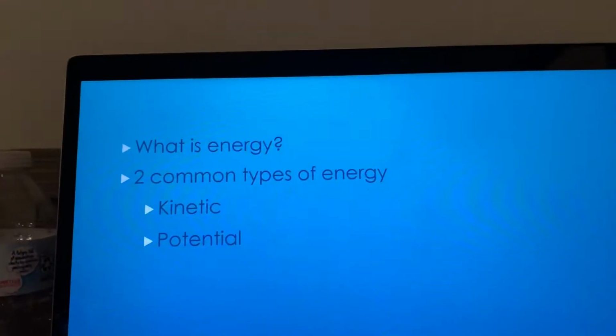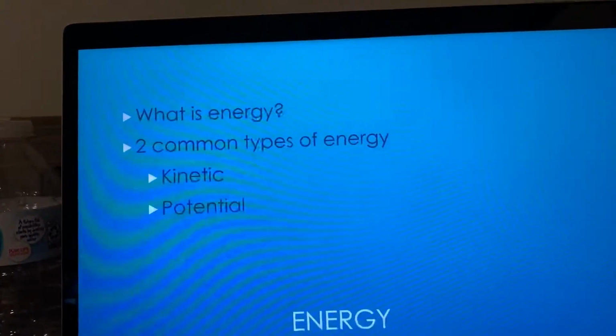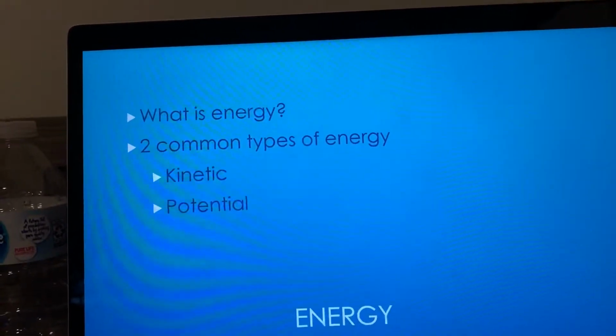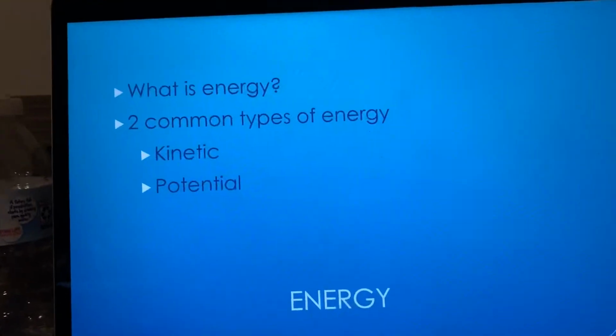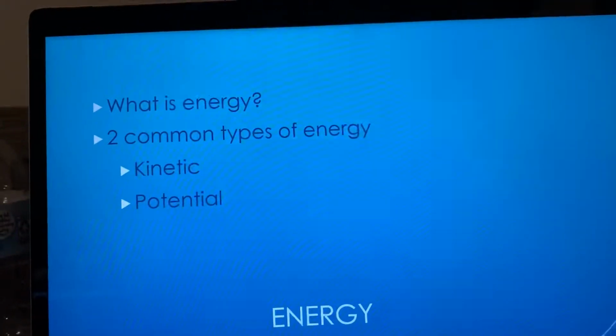What is energy? Energy is something that is commonly heard of. It is in all things and can be described in multiple ways. The two most common types of energy are potential and kinetic.